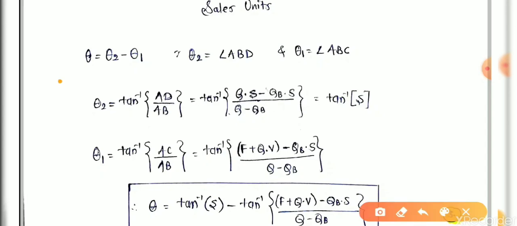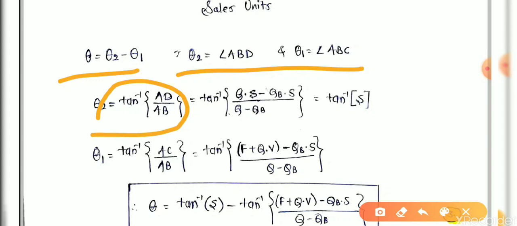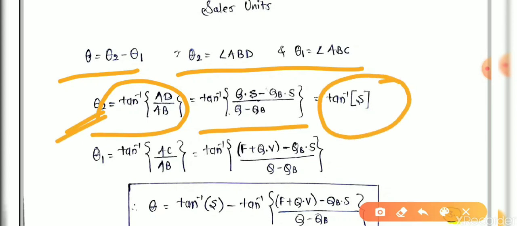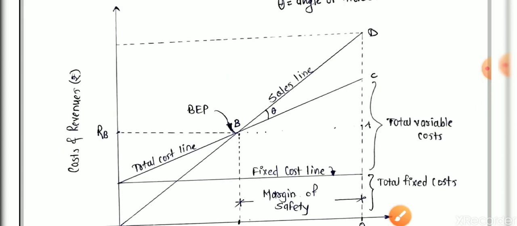Therefore, theta can be calculated as theta 2 minus theta 1, as we discussed. What is theta 2? Theta 2 is AD divided by AB, that is tan inverse of (QS minus QB into S) divided by (Q minus QB), and you get tan inverse S, that is theta 2.